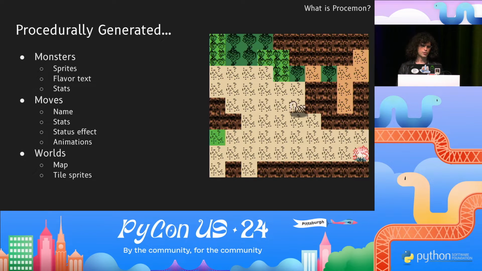In Procemon, you teleport to new worlds and explore them. The animation you're seeing right now, well, there is no animation. I messed that up. There is no animation, but this is a unique world, and it's unique every time. Not just the map, but the tiles too are procedurally generated. Like the brown rocks and the beige soil and the trees, all of those are unique to every world and every save file.